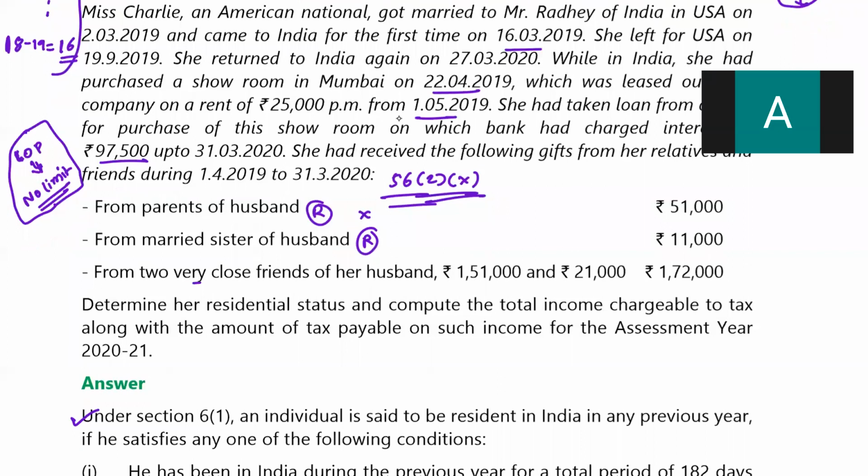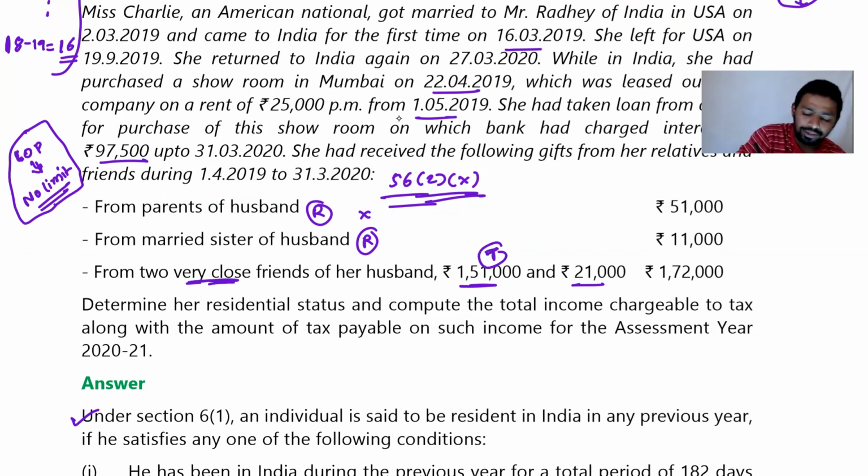From two very close friends of her husband, 1,51,000 and 21,000. Friend of husband, taxable or not taxable? Not a relative. Taxable. This will be taxable because this is more than 50,000.